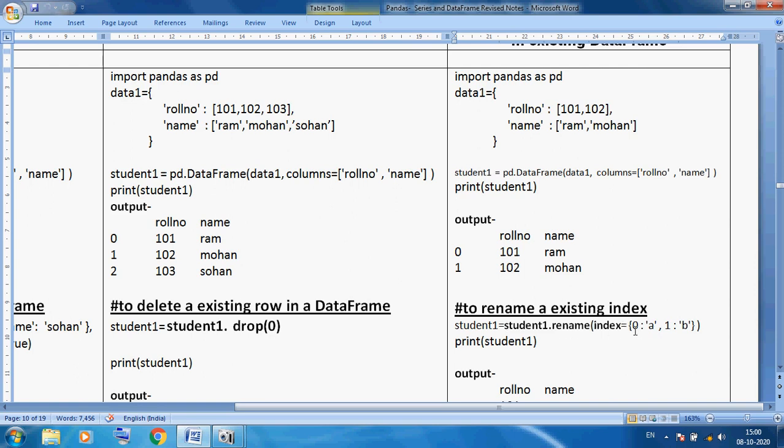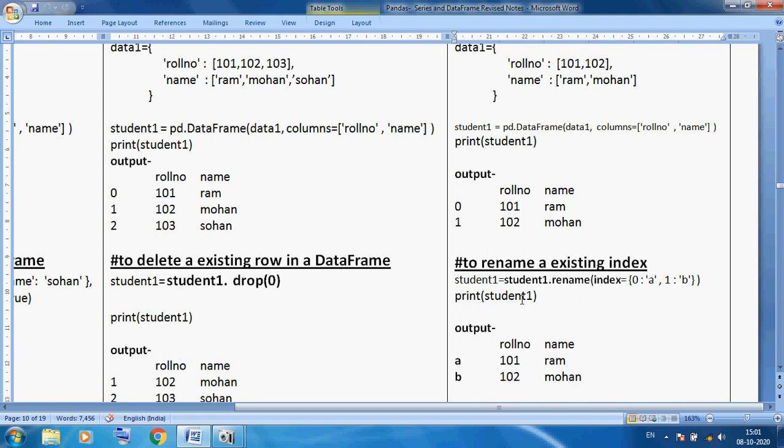So braces, 0, you can see 0 here, 0 will change into A and 1 will change into B. So here I am renaming the index. Okay, simple thing. And when you print student 1, you can see here 0 will change into A index, 1 index changes into B. Okay, but here this structure is important, equals and braces. Okay, old index and new index, old index and new index.